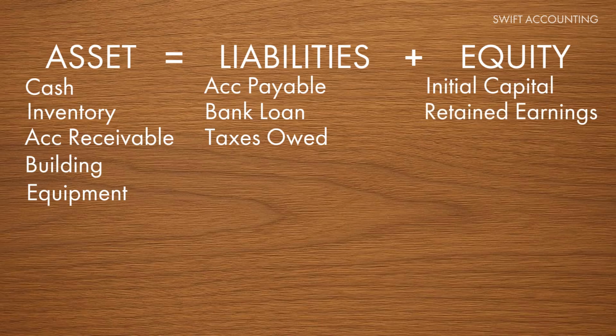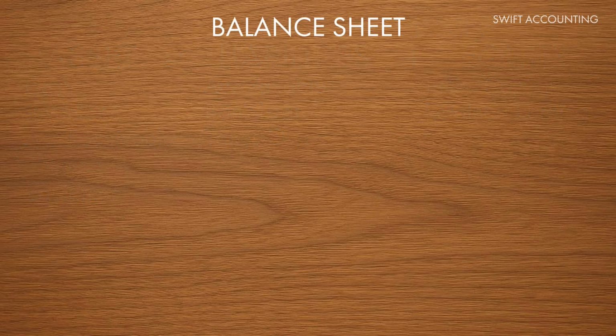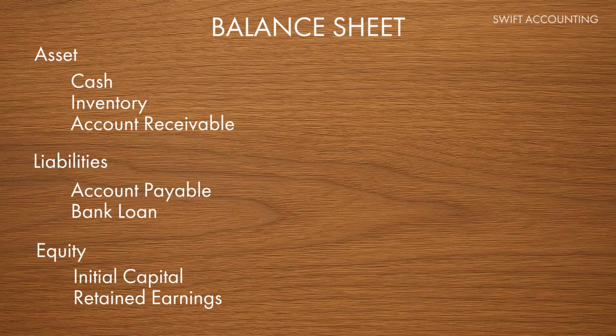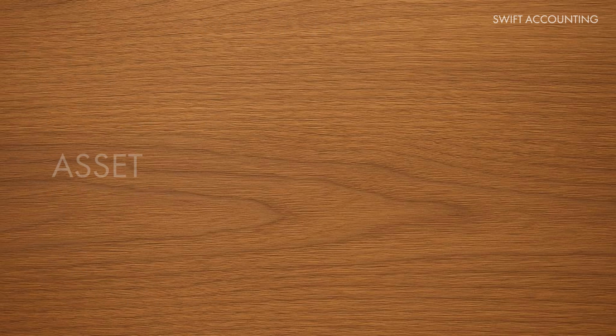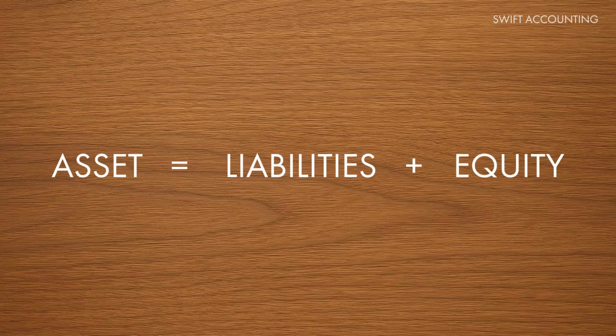When all this information is compiled into financial statements, we get a balance sheet, which is a snapshot of a business's financial position at a point in time. By looking at the balance sheet, we can determine the financial health of a business. In summary, the accounting equation is assets equals liabilities plus equity. This equation is not just a theory, but the foundation that keeps the entire accounting system running smoothly and logically.